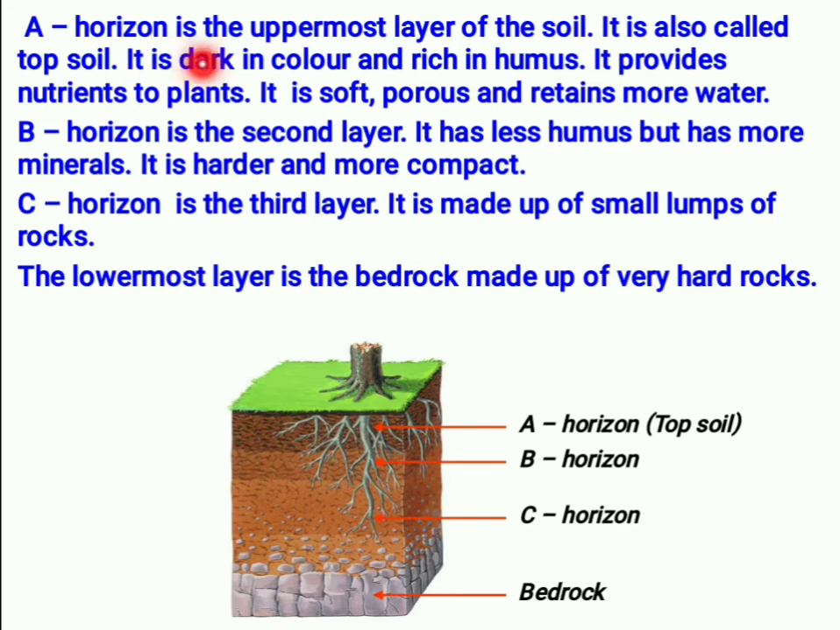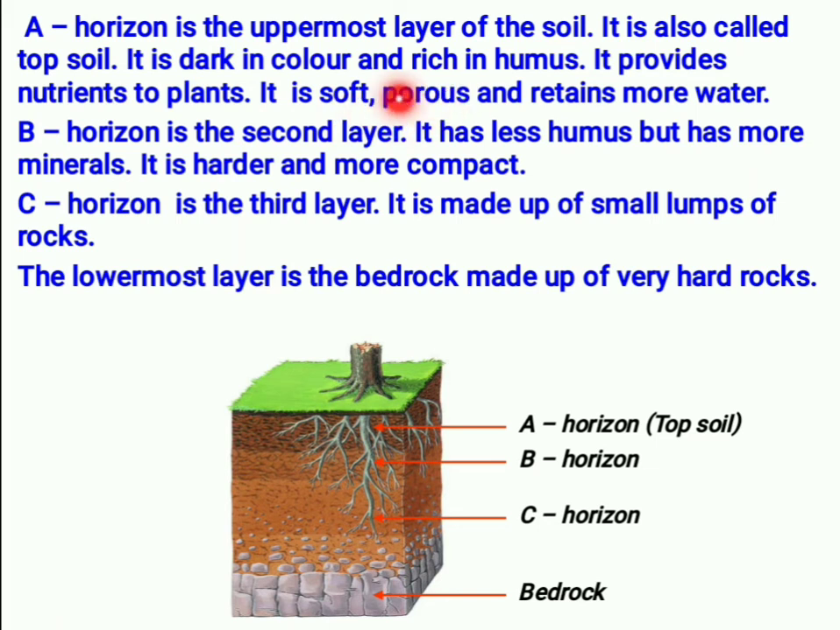See here, A horizon is the uppermost layer of the soil. It is called topsoil. Okay. This topsoil is very important. See here, it is dark in color. Why? Because it is rich in humus. Because it is rich in humus, that's why it is black in color. It provides nutrients to plants. I already told. It is very soft, porous.